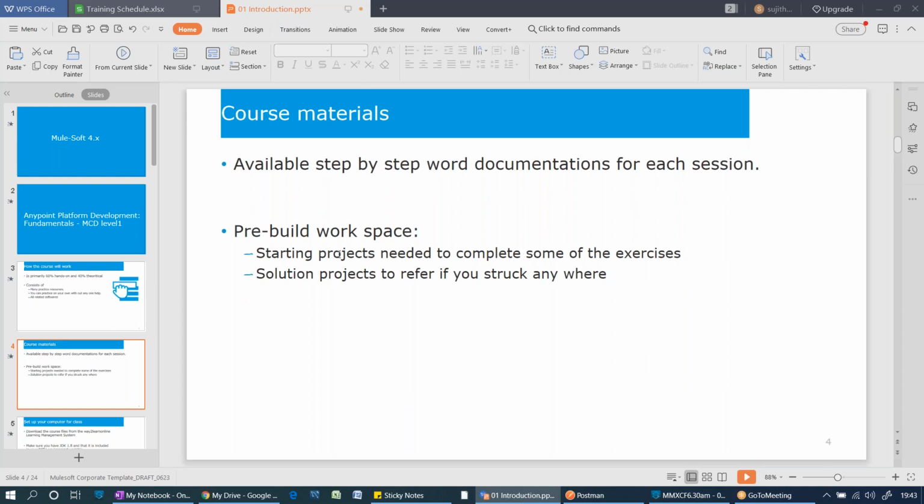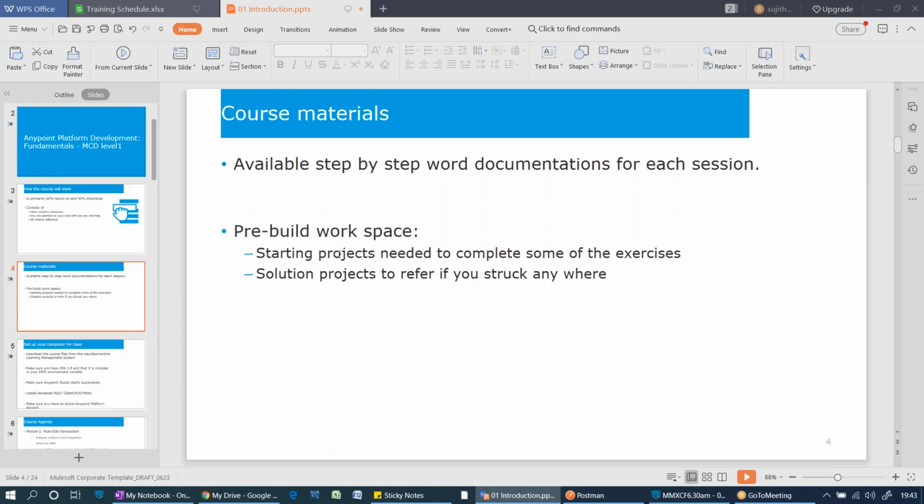I will show all this stuff: what is the pre-built workspace, the start project and solution project, the documentation. Everything I'm going to clear in this demo session itself. Of course, I'm not going to talk about a tool. It's a very open integration tool. If you browse, you'll understand it's an integration tool.